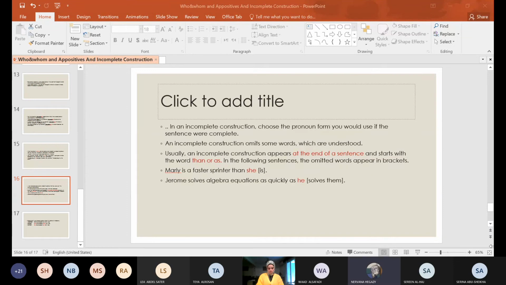Okay. It is him we trust him. After linking verb, he is. Linking verb. It is he. Yes. Okay. So in exercise 9.